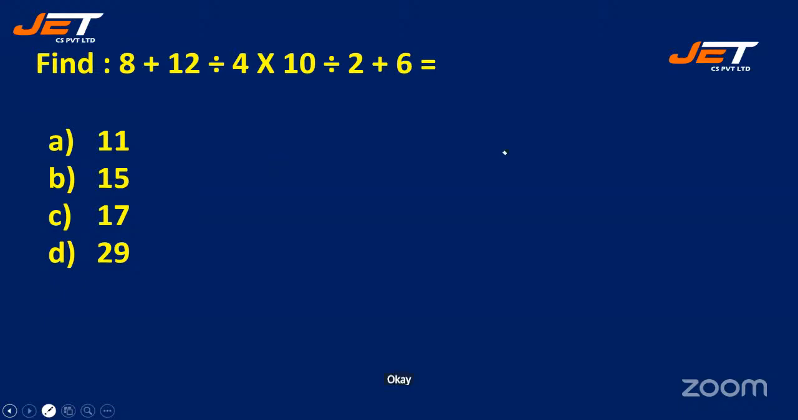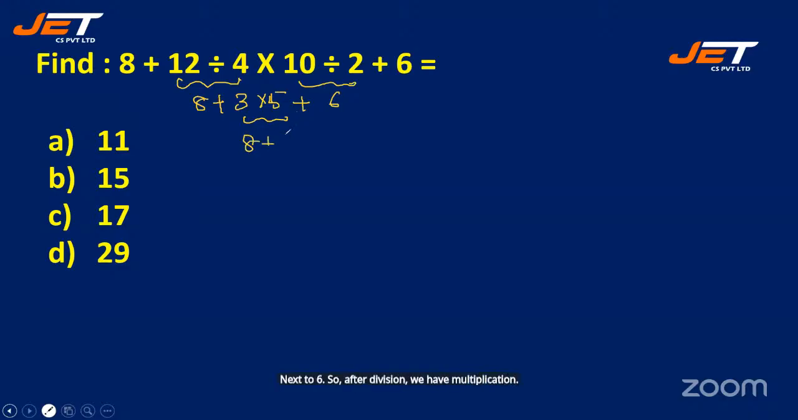Okay, so here you have your next question to be this. So first you have division. That's what our BODMAS rule says. So 12 divided by 4 is 3, because 4 threes are 12. So 8 plus 3 into, we have this. That is 10 divided by 2 is 5. Next 6. So after division, we have multiplication. So 8 plus 15 plus 6.